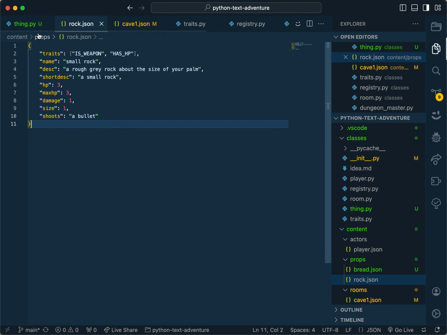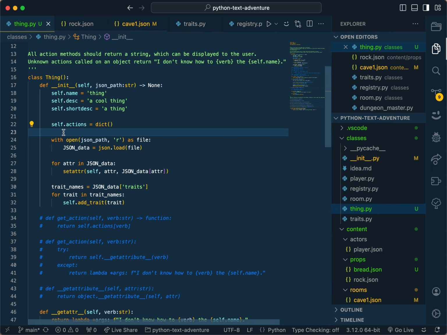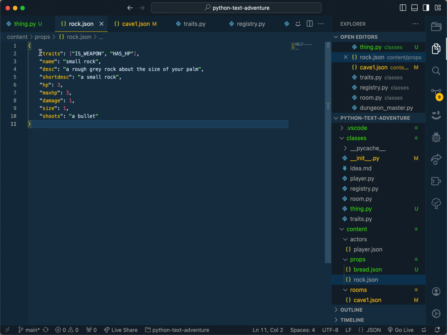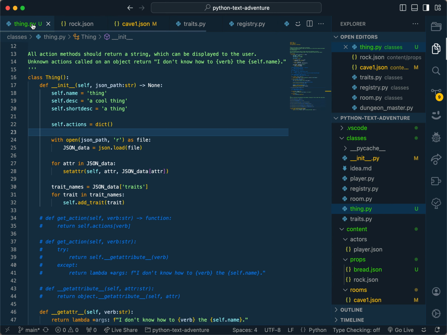Okay, so I make rock.json, and instead of worrying about making a rock class that inherits from thing, I just make rock.json. It has a list of traits, it has a name, description, short description, and then it has whatever I want here. So in theory, this rock is technically also a gun, although I haven't implemented this. But I could implement a can shoot trait, which I will show you in a second. So it has all of these, is weapon, and has HP.